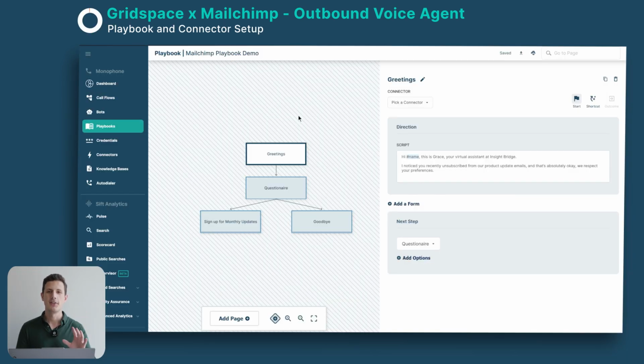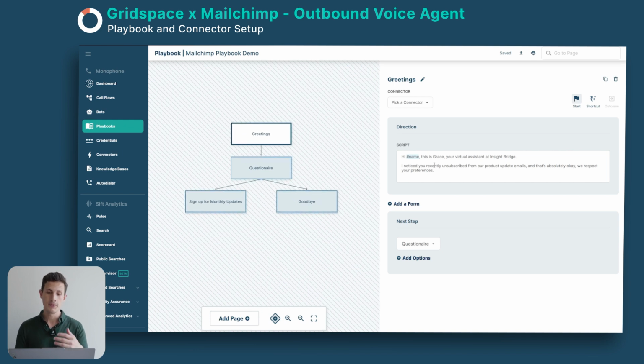So here we are inside our Gridspace dashboard, and you can see here we are inside our playbooks. This is a script of the whole flow. Now for this whole setup, we're using Zapier as the automation. When a person unsubscribes, Zapier then sends details to Gridspace and triggers an outbound flow, and this is the flow that is triggered. So here we have our greeting with the customized message with their name. This we got from Zapier or Mailchimp again.